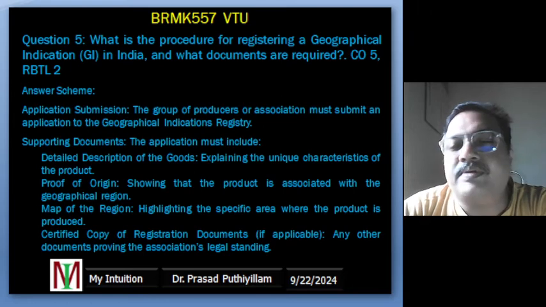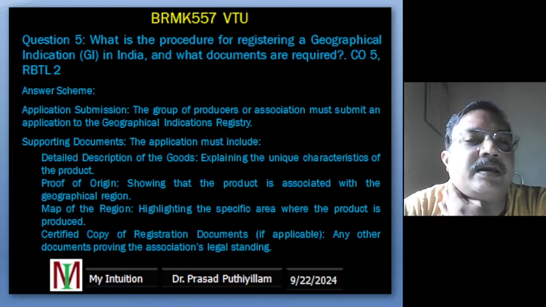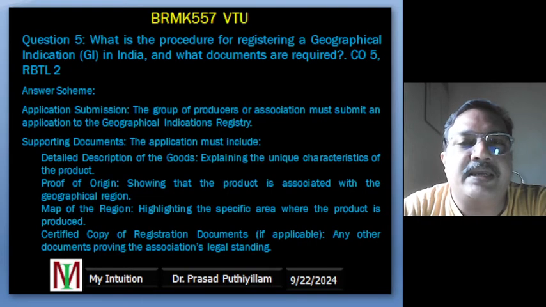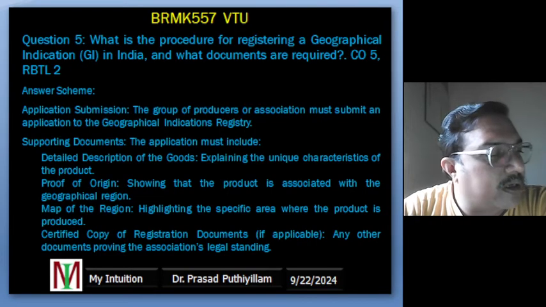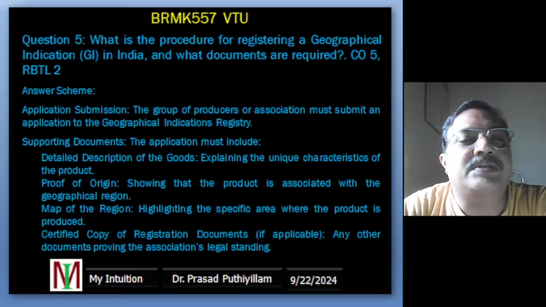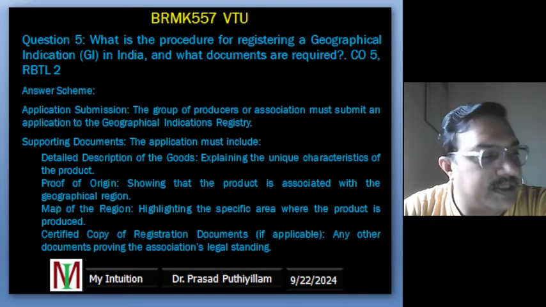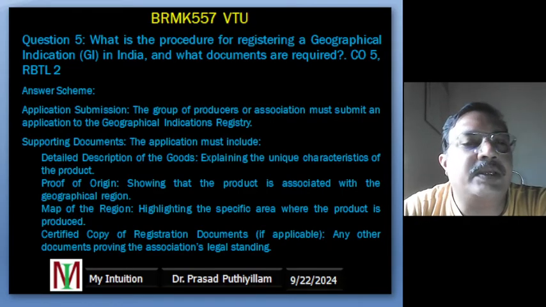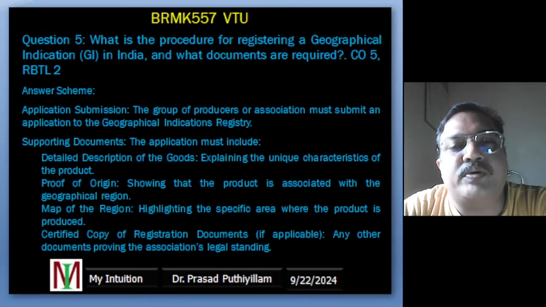So if tea growers from Darjeeling apply for a GI, they need to include documents which describe the special taste and aroma of Darjeeling tea, prove that it is grown only in Darjeeling, and provide a map showing the exact area of production.